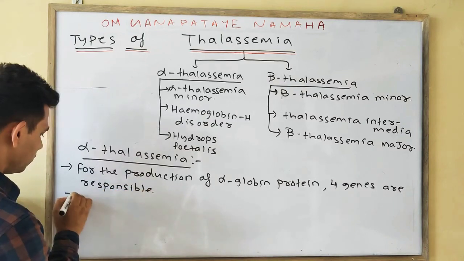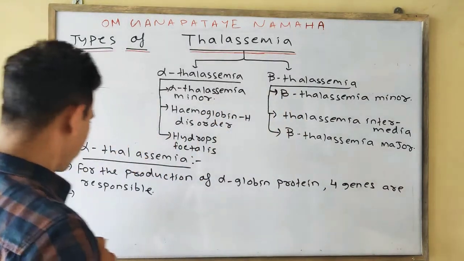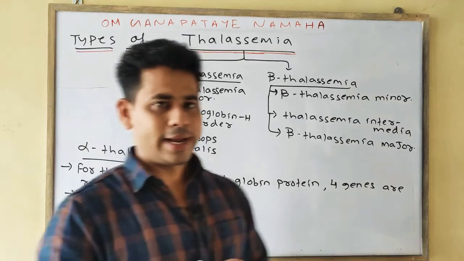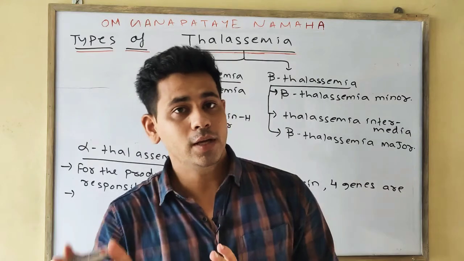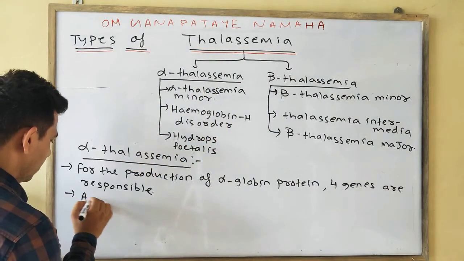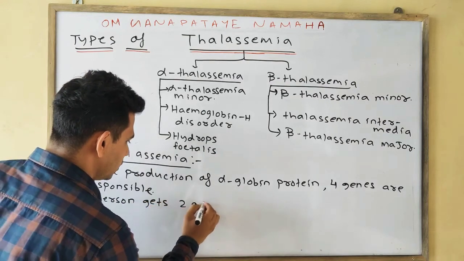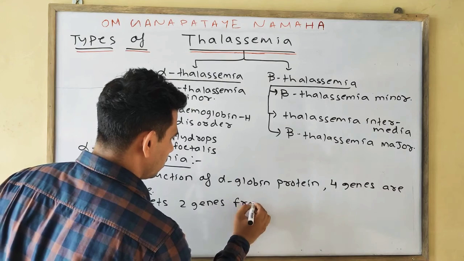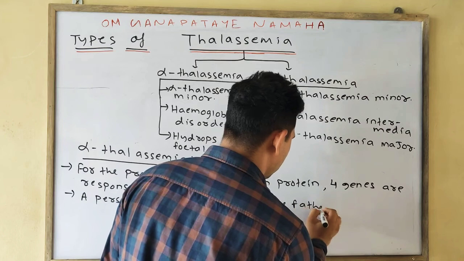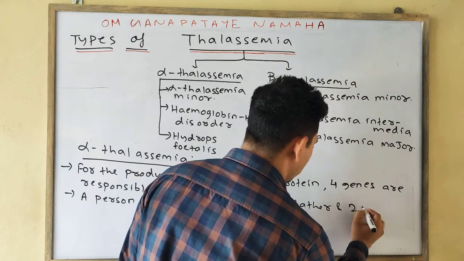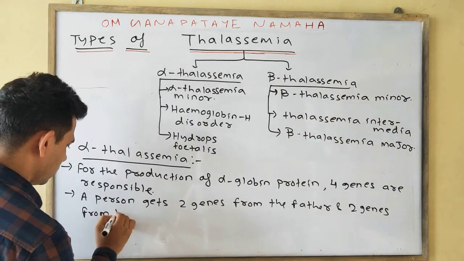Okay. For the formation of the alpha globin, a person gets 2 genes from the father and 2 genes from the mother.